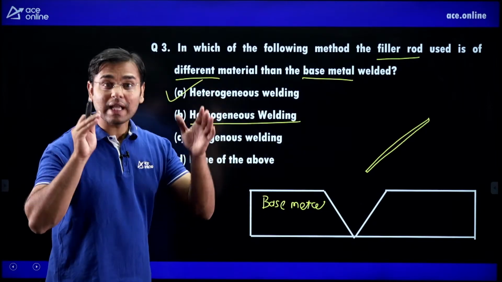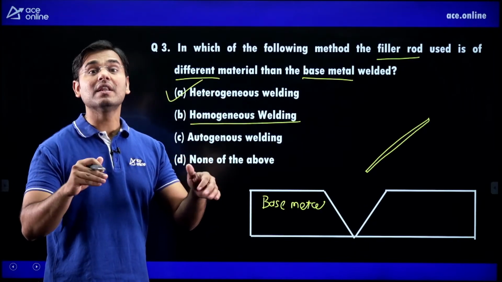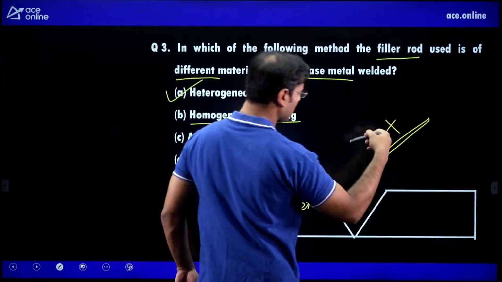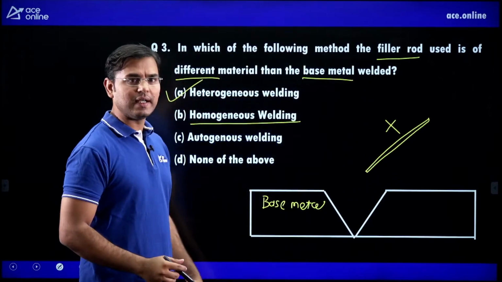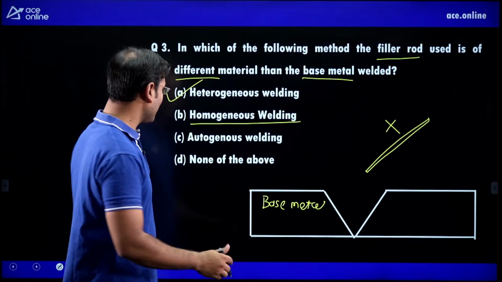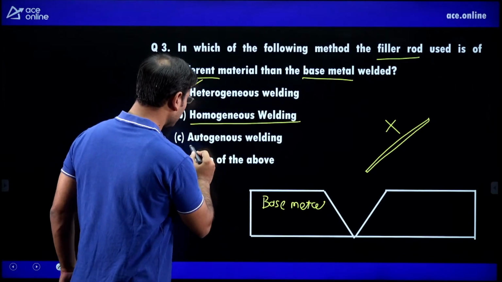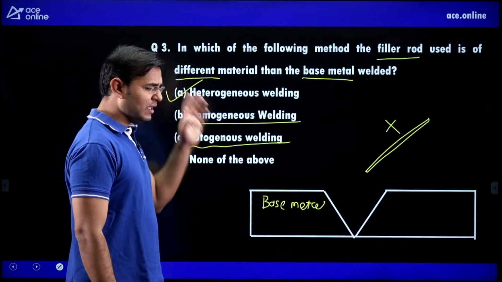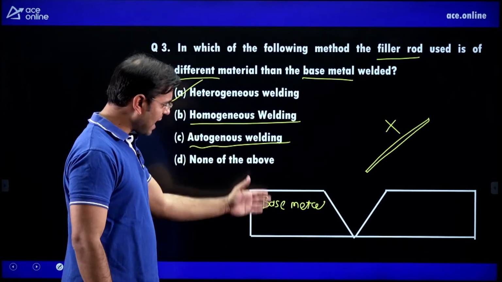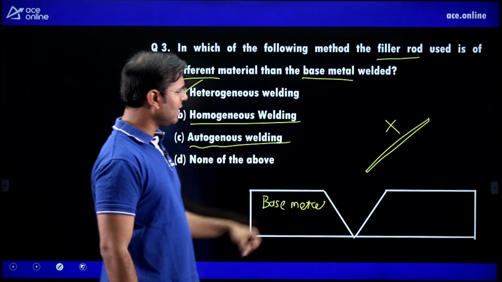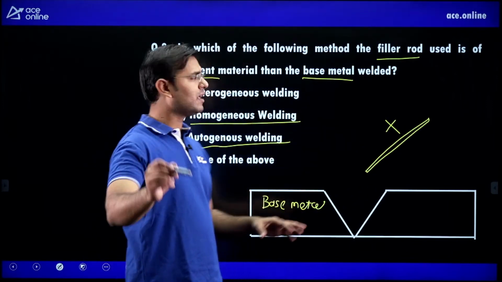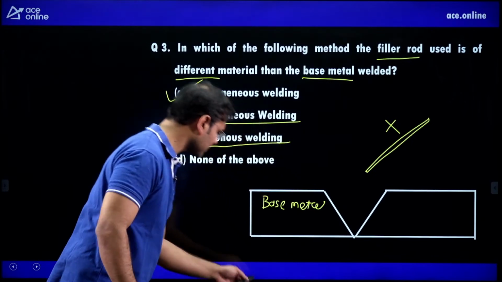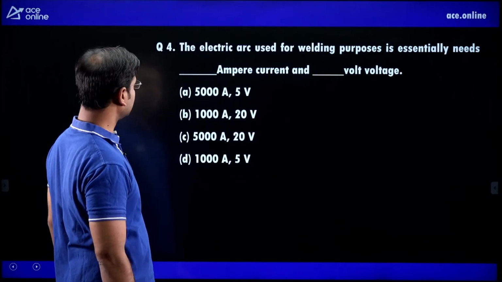When the welding can be done without using a filler rod, that is known as autogeneous welding. Understood? This question is telling that the parent material, base metal and filler rod metal are different, so it is heterogeneous welding. Correct? Now see next.